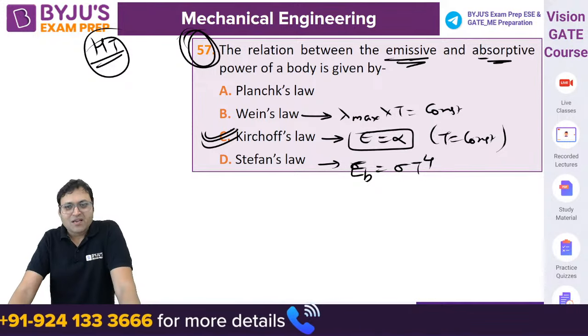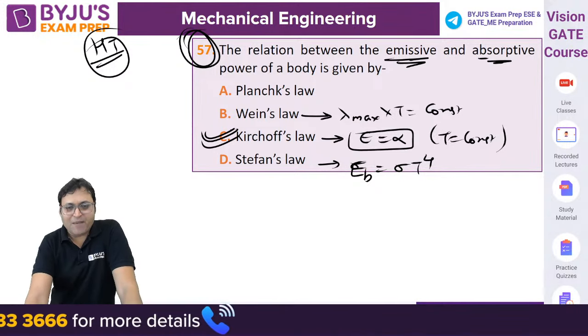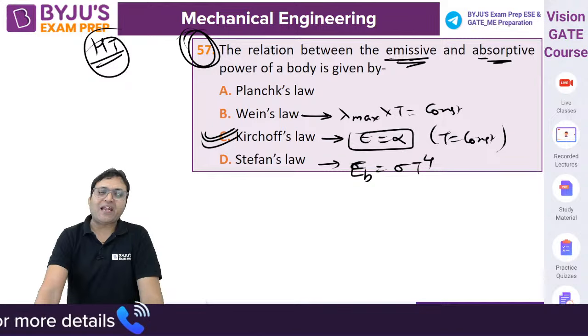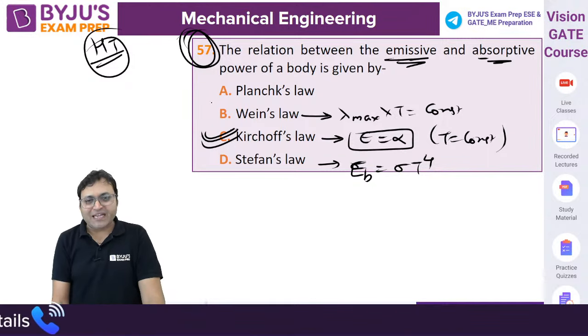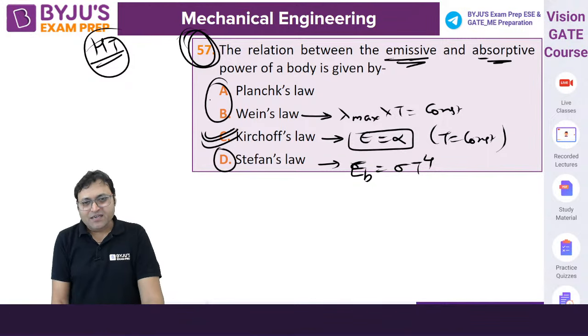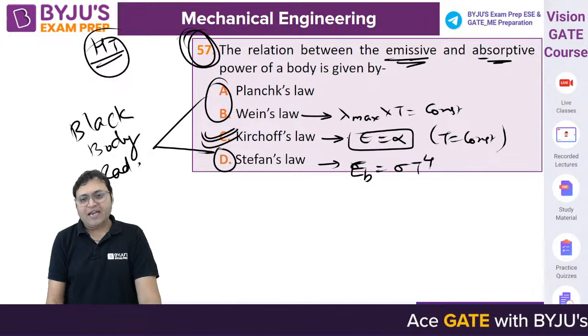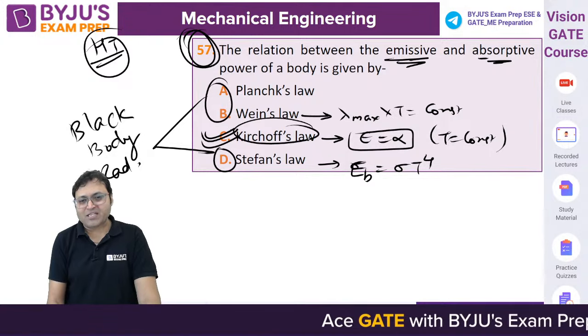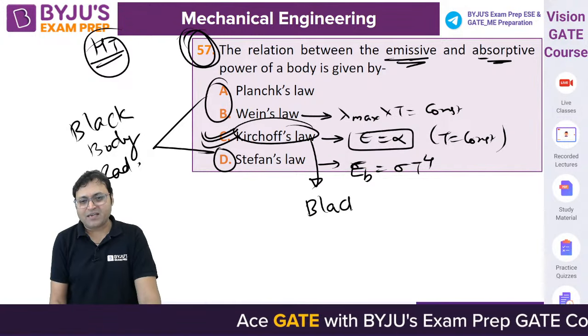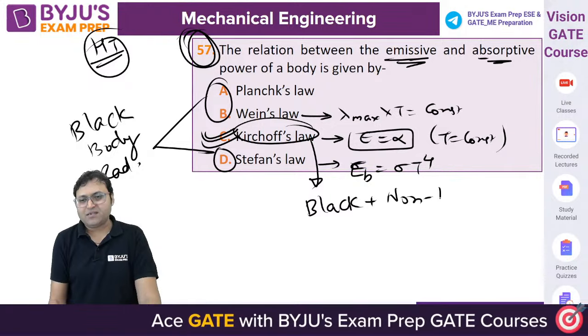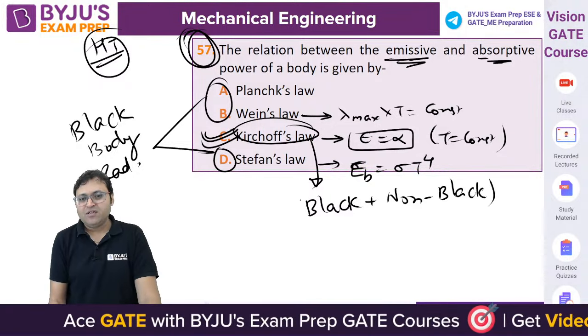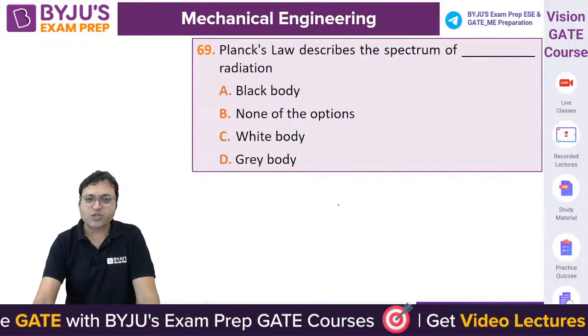right? A good emitter is a good absorber, and Kirchhoff's law is valid for all type of radiation, whereas these laws are valid for black body only. And Kirchhoff's law is valid for black as well as non-black. It is a natural law which is valid for black as well as non-black.